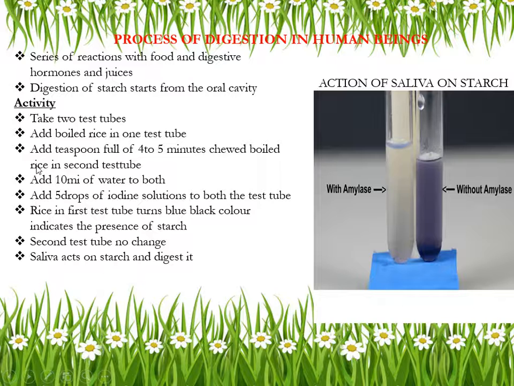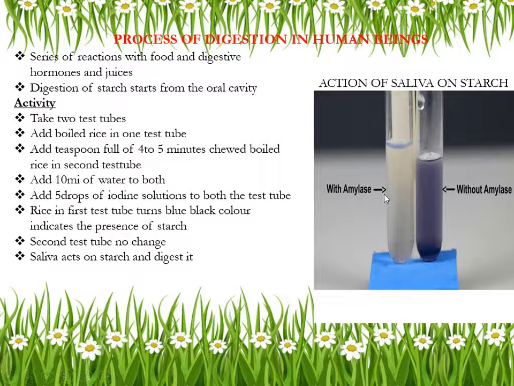Chewed boiled rice means what? You're just chewing boiled rice in your mouth, and that chewed rice I'm going to add in this test tube. Okay, one test tube contains fresh boiled rice, and this test tube contains chewed boiled rice.